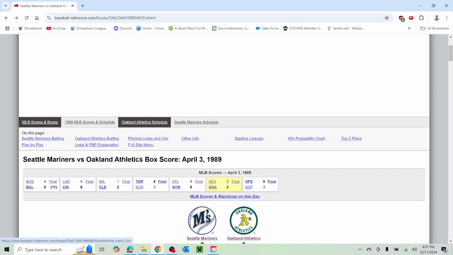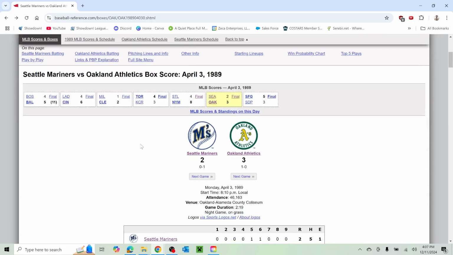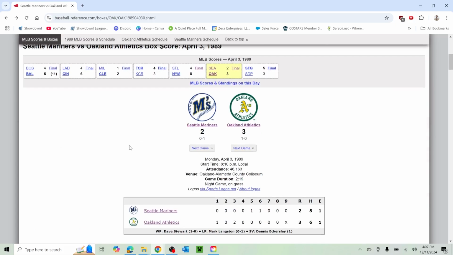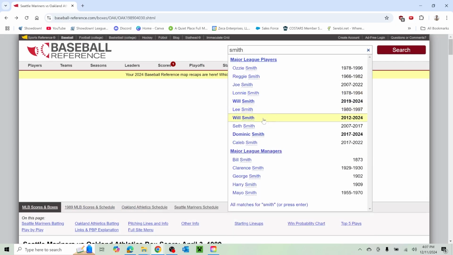You're not going to get a lot of this in terms of just the random aspect of it. When you type random into the search bar, you don't know what you're going to get. You could get a guy that maybe played one game and you've never heard of him. There are guys that, now that the Negro Leagues have been integrated into the Baseball Reference archives, you can type that in, and you can type in a guy just with the last name Smith,